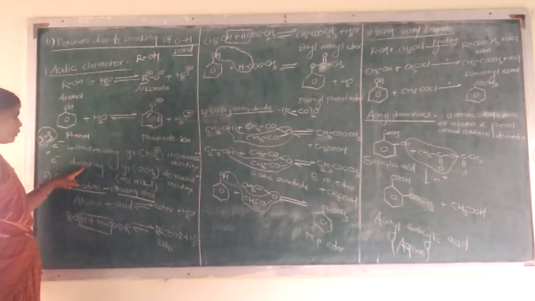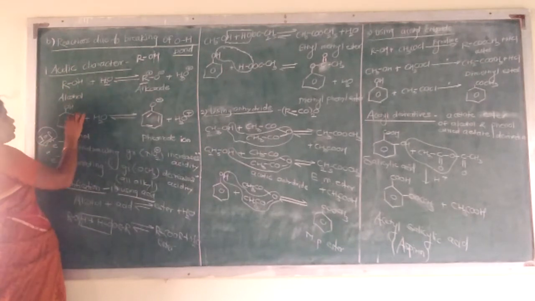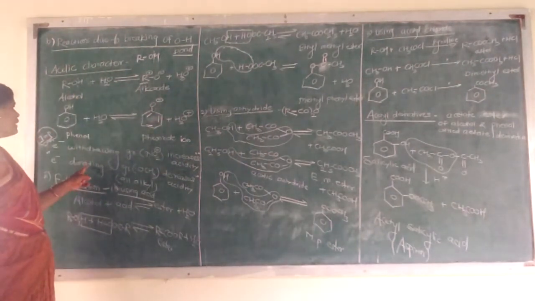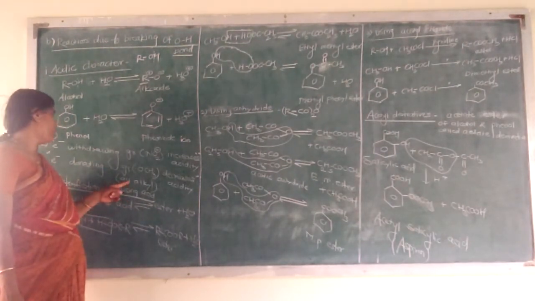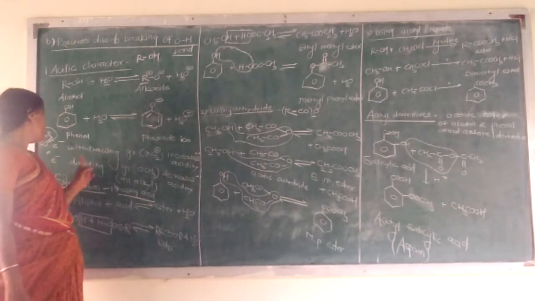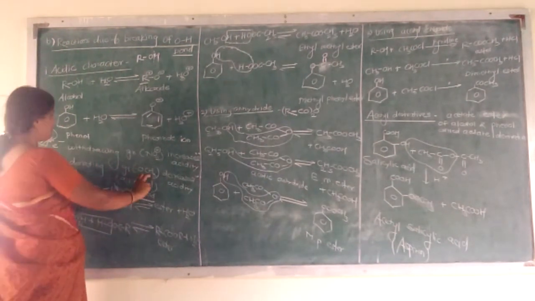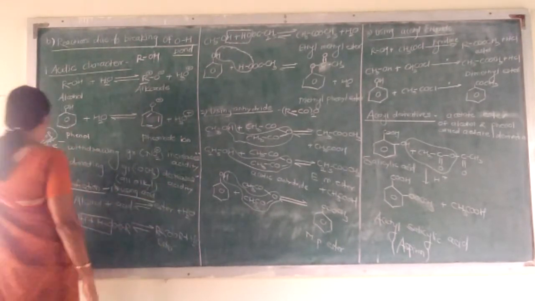While electron donating groups, attached at this position or here also, all alkyl groups are electron donating: methyl, ethyl, propyl. If such an electron donating group is present here, then it decreases the acidity.